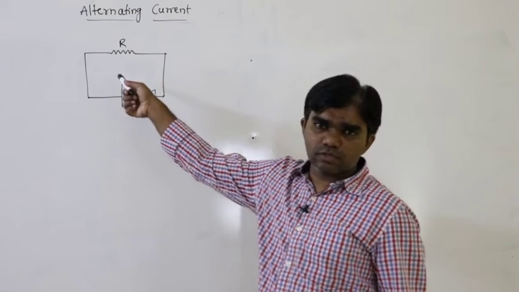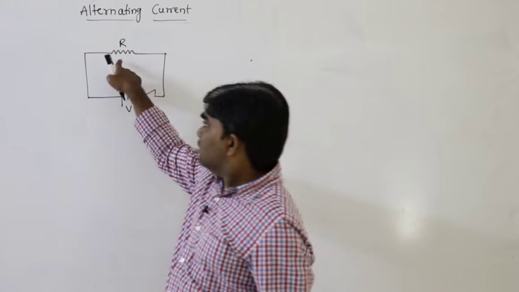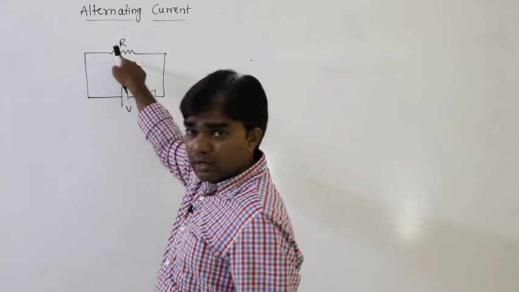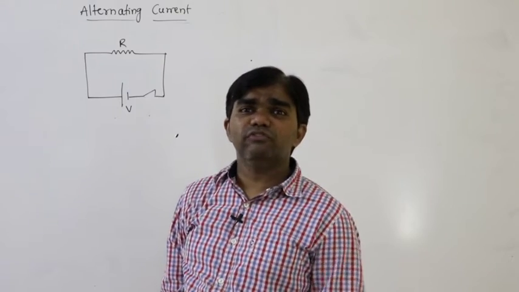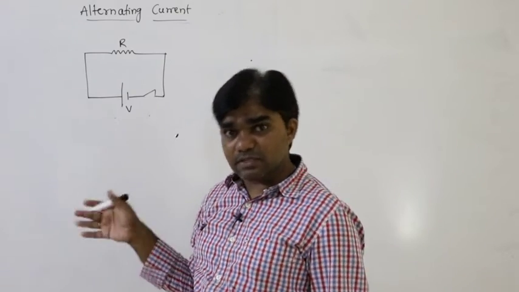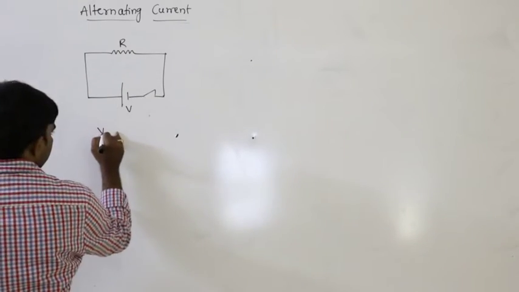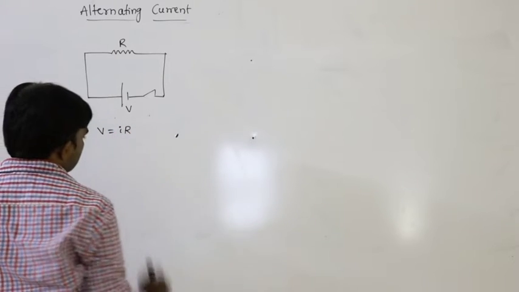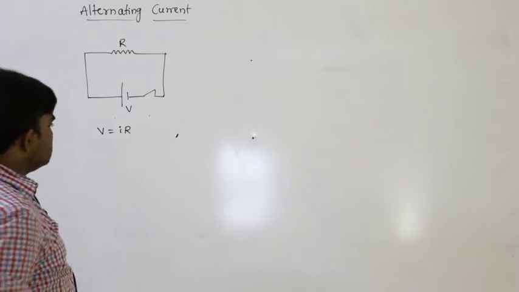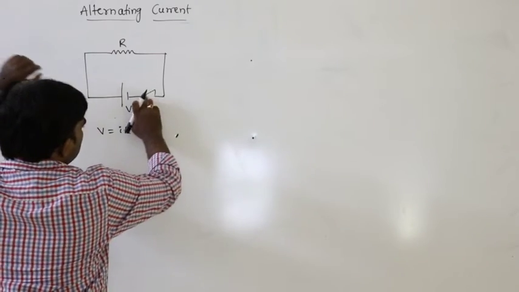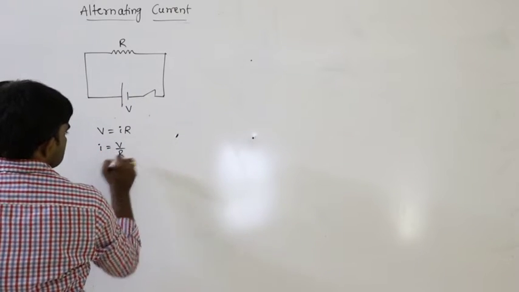Current starts passing through the resistor. What happens when the current passes through the resistance? The resistor opposes the flow of current through it, but current passes. So according to that, what can we write? V is equal to IR, Ohm's law. So the current that passes through is I is equal to V by R.